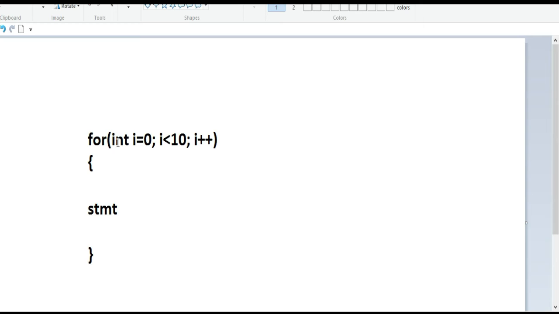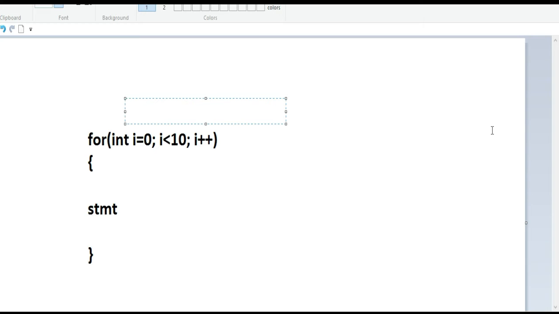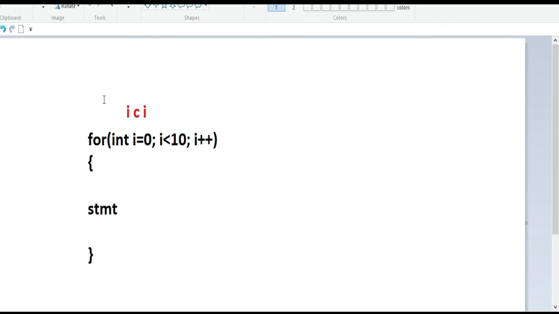It is already told, this is the ICI method: the initialization, the condition checking and the increment, ICI format. And also the for loop will execute in the Z type of execution method. So what is the Z type of execution method? See, the Z type means it starts from here, from the initialization, and immediately checks the condition. If this condition is true,